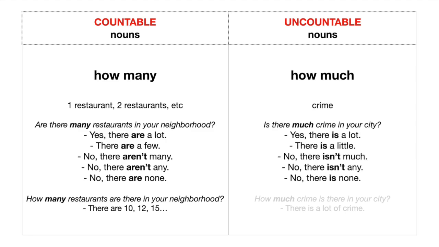Notice that for these answers, we are using the verb to be "is" because they are all in the singular form since you cannot count them in the plural. Another question can be, how much crime is there in your city? There is a lot of crime.